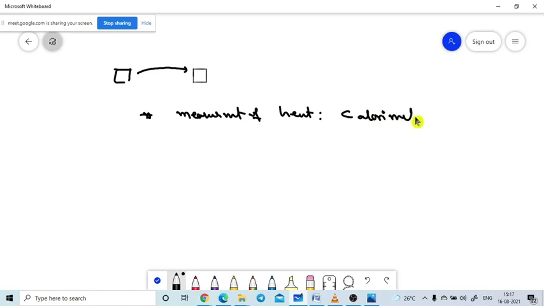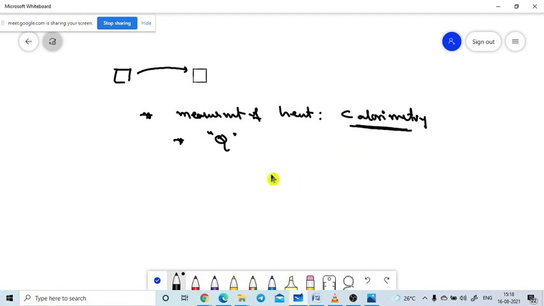Calorimetry is a branch of physics which deals with the measurement of heat, that is, how much heat is flowing from one body to another body. This amount of heat transferring can be measured in the subject of calorimetry.